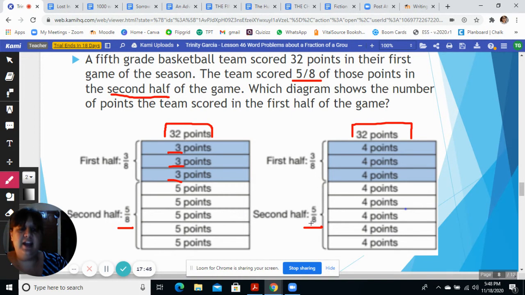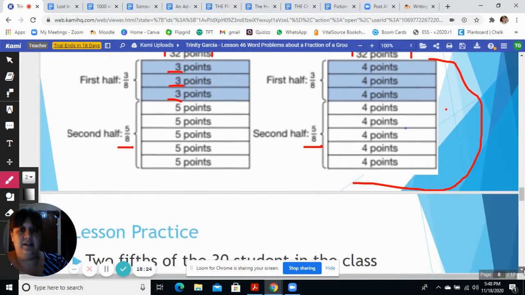Because we have 8 as our denominator, and 3 is not part of this equation, but 4 points is part of the equation, okay? Dividing 32 points into 8 equal parts means that there would be 4 points in each box, and this one can't be right because there wouldn't be 3 in some boxes and 5 in other boxes. Okay, so this second diagram is the correct diagram. So on your paper, you can just write the second diagram. Okay? All right, the second diagram.